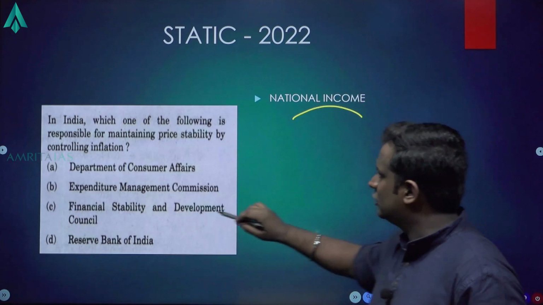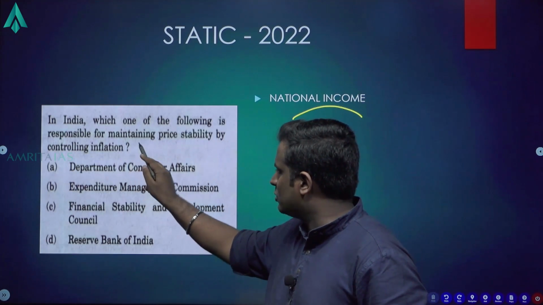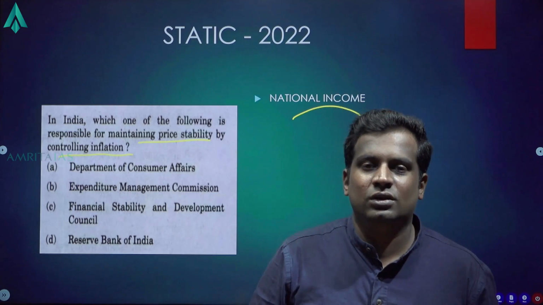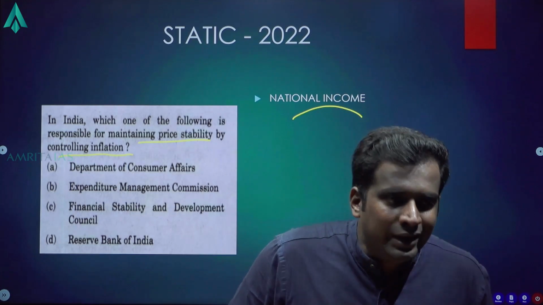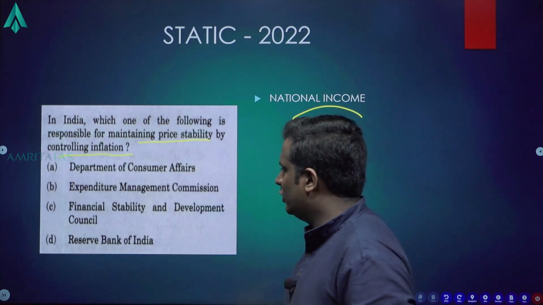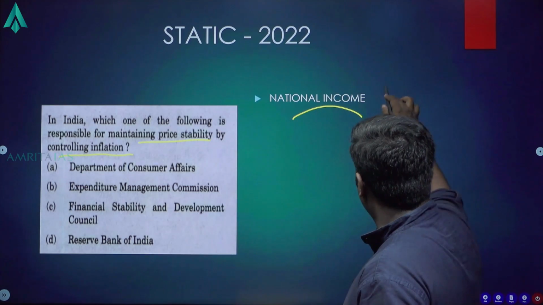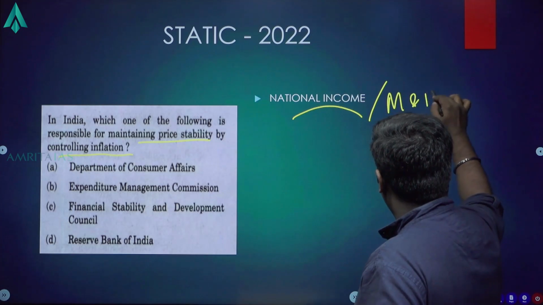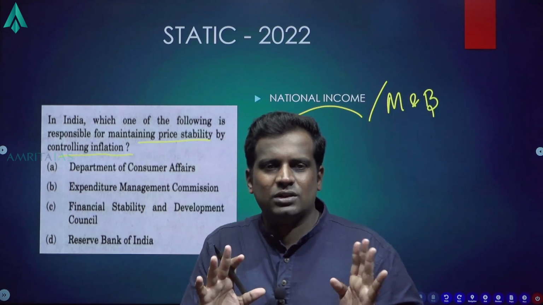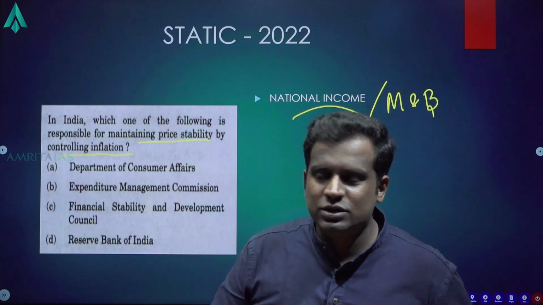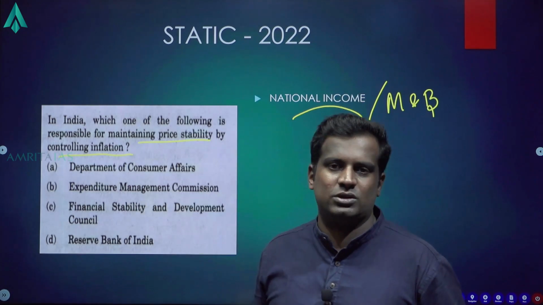National income. The question is: which one of the following is responsible for maintaining price stability by controlling inflation? Who's controlling inflation? Who's maintaining the price stability? We know it's RBI. So we can say it's a part of monetary policy, and RBI also comes under money and banking. So classifications are not very important as such. What is important is you cannot afford to skip these topics.